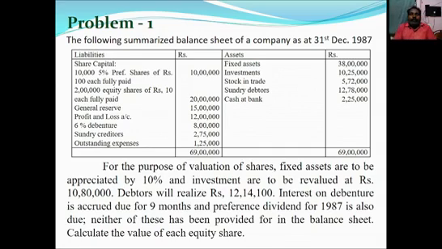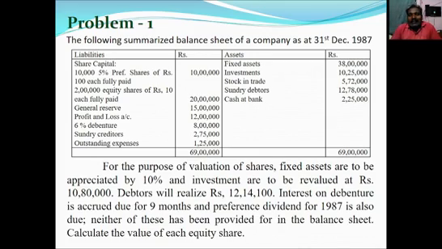Problem number 1. The following summarized balance sheet of a company as at 31st December 1987. So they have given the company's liabilities and assets. Share capital: 10,000 5% preference shares of rupees 100 each fully paid, 10 lakhs. 2 lakhs equity shares of rupees 10 each fully paid, 20 lakhs. General reserve 15 lakhs. Profit and loss account of the company 12 lakhs. 6% debentures 8 lakhs. Sundry creditors 2 lakhs 75,000. Outstanding expenses 1 lakh 25,000.